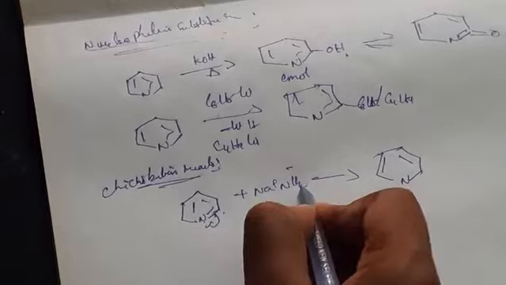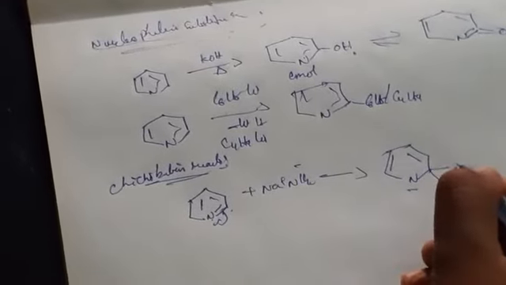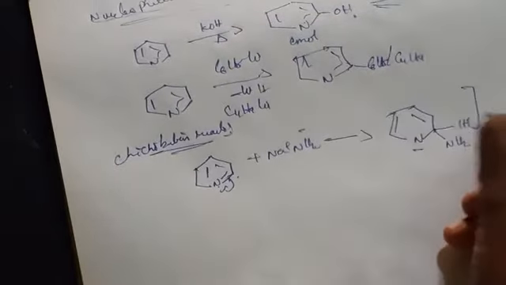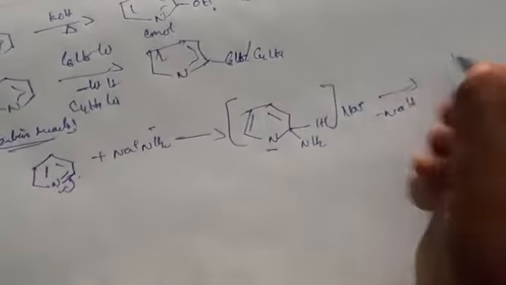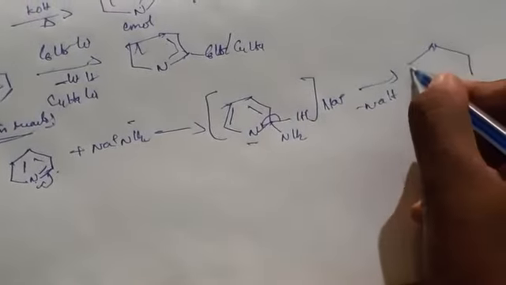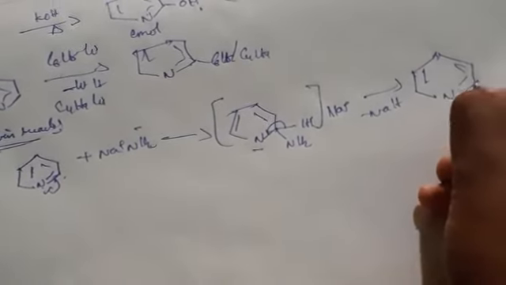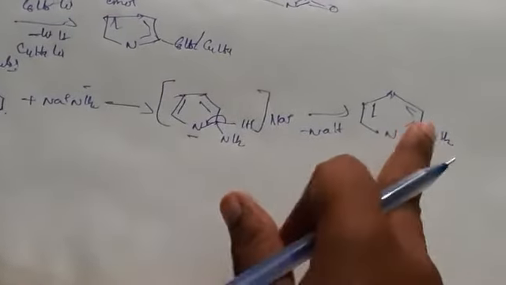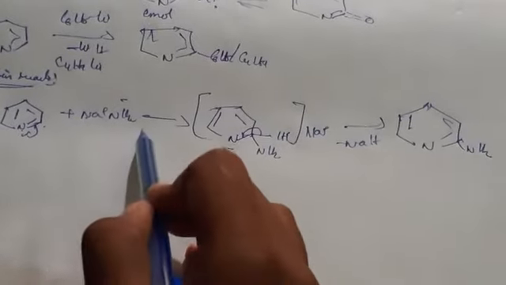So this NH2 minus is there, it will come and add, and here H plus, there will be forming of Na plus as salt, so minus NaH will be lost. So whenever losing, this bond will come inside, NH2. So this is about Chichibabin reaction here.